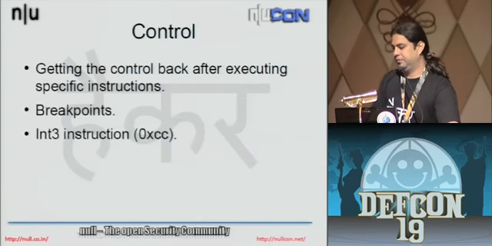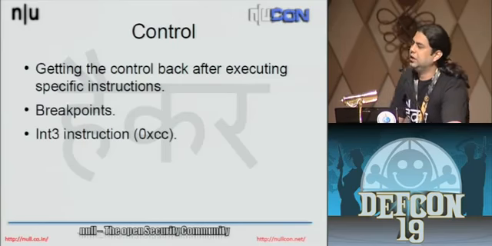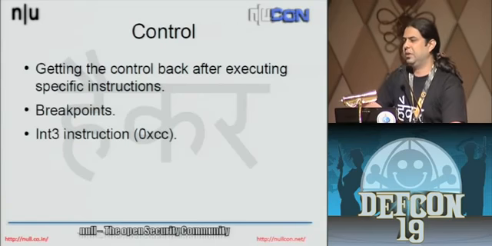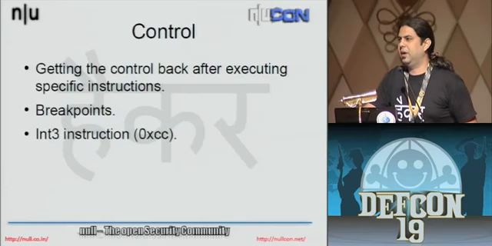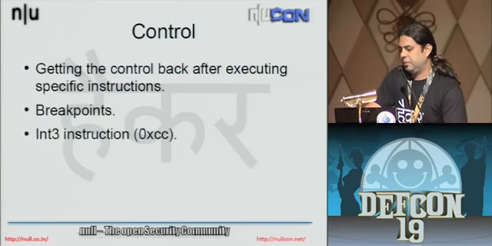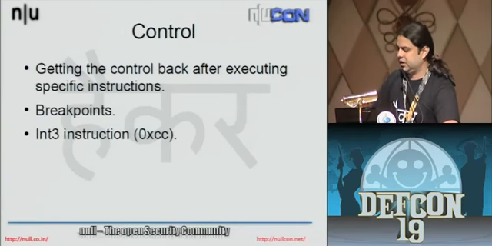So how does a debugger get the control back? If I'm tracing a process, obviously I need the control back after I execute some code. How do I do that? Breakpoints come to the rescue. It's actually an int3 instruction, or a software interrupt. When executed in a remote process, the child process stops and you get the control back as the tracing process.